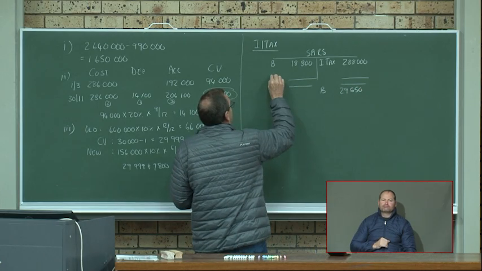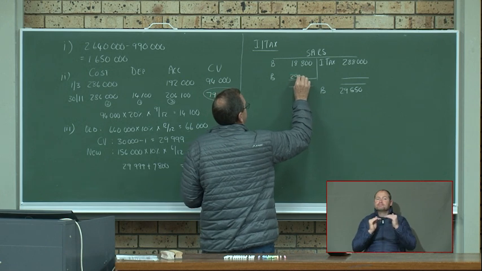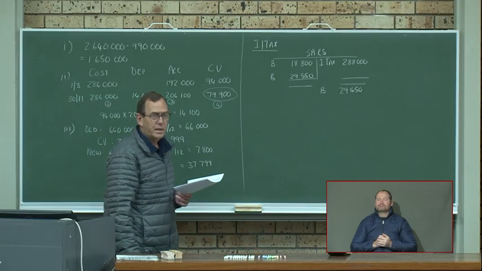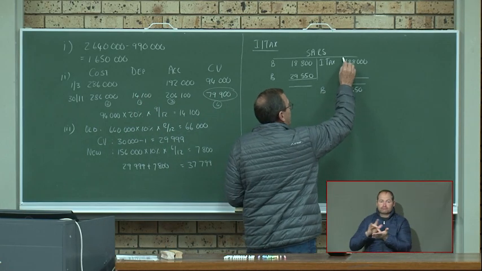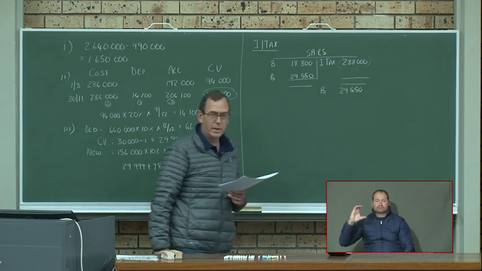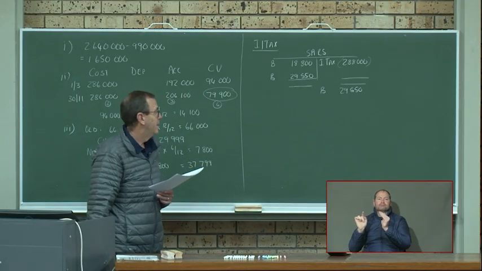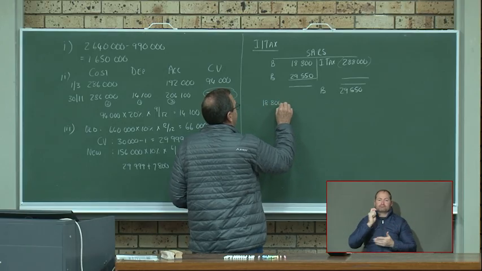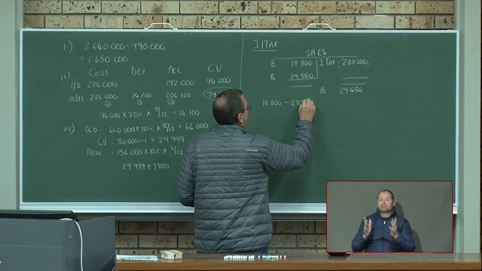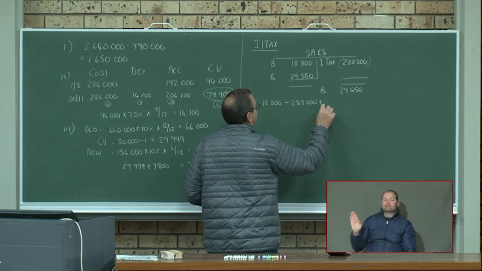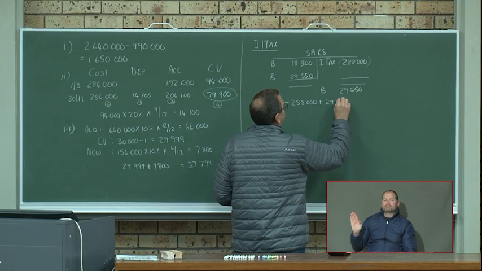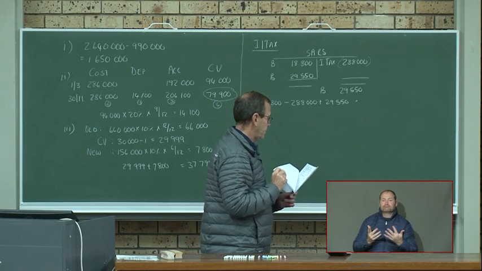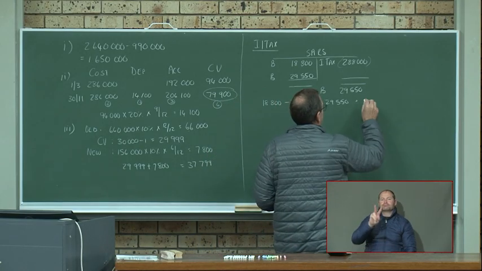So that means our balance above the line is there. So when we do the calculation, everything that's on the credit side, we put in brackets. We say that's our minus. So if we want to calculate the income tax paid, we will say 18,800 minus 288 plus 29,550. And that will give you 239,650.